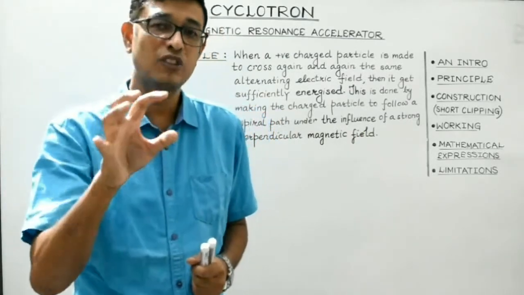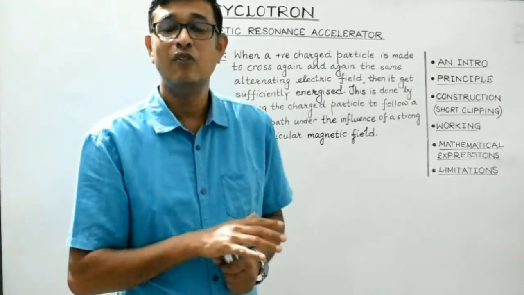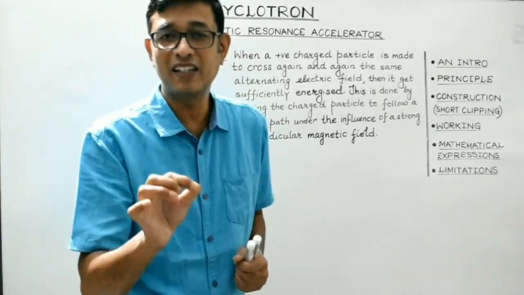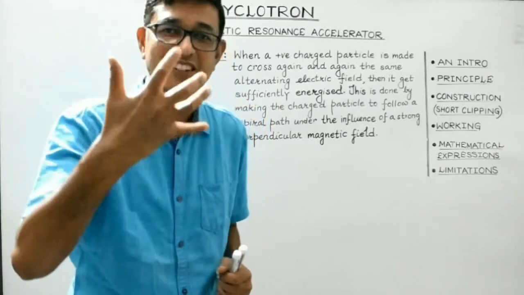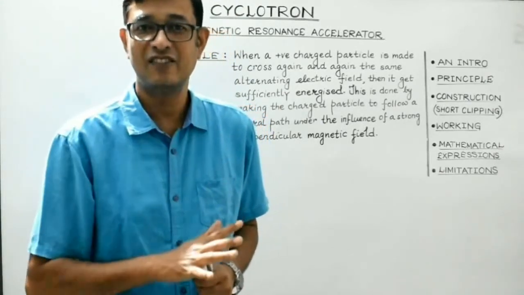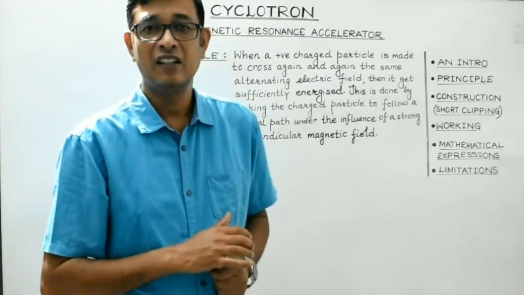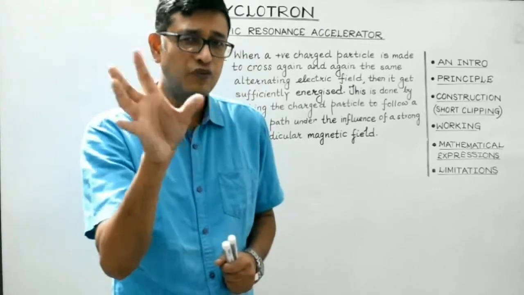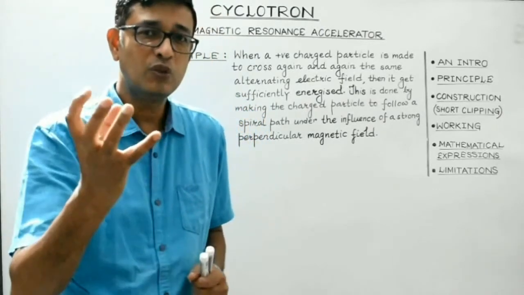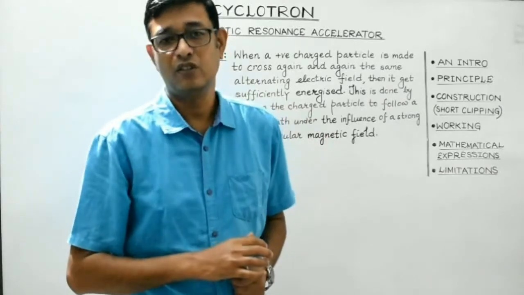So, the magnetic force acting on the charged particle under the influence of a perpendicular magnetic field will make the charged particle change its direction continuously without any change in the speed, right? So, it will tend to follow a circular path, right? And these are the two very important points so as to make ourselves convinced regarding the working and the principle of the cyclotron.